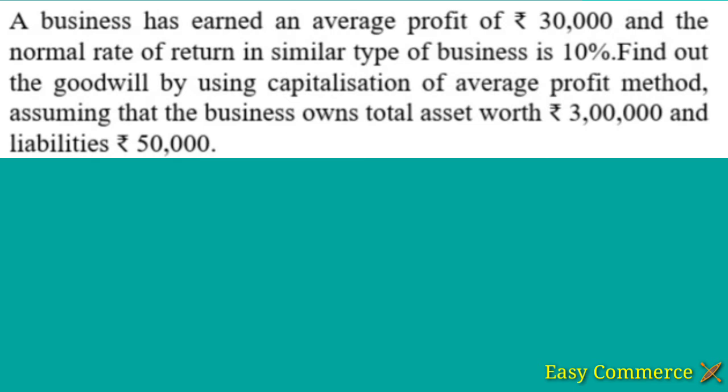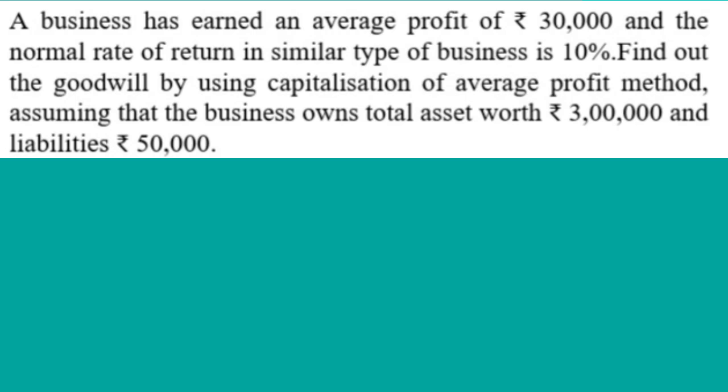So we know the calculation of goodwill. The equation is capitalized value of average profit minus capital employed or net asset. First of all, we need to calculate the capitalized value of average profit. The equation is average profit into 100 by normal rate of return.